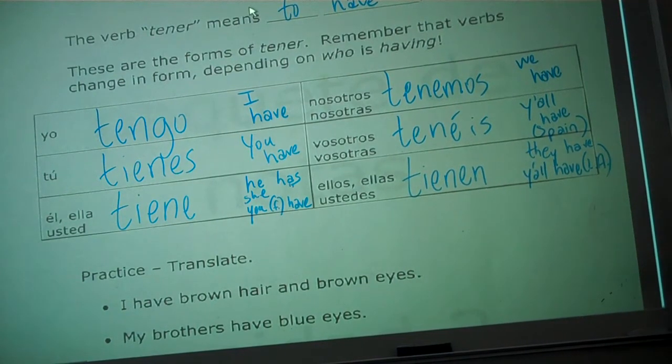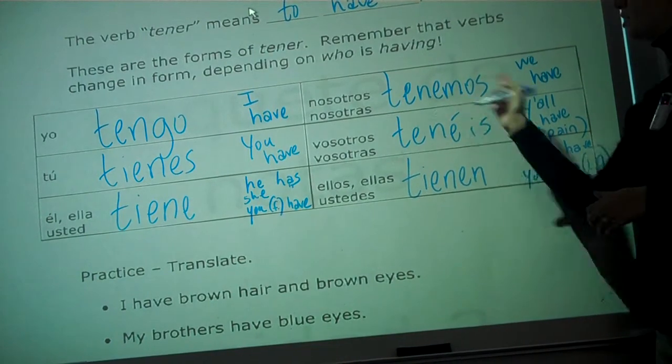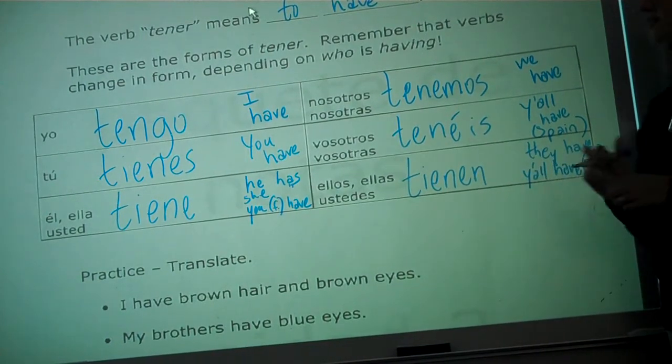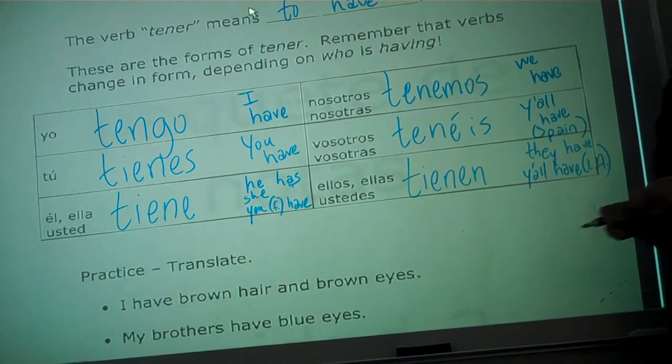Repitan, por favor. Yo tengo. Tú tienes. Él tiene. Nosotros tenemos. Vosotros tenéis. Ellos tienen. Very good.